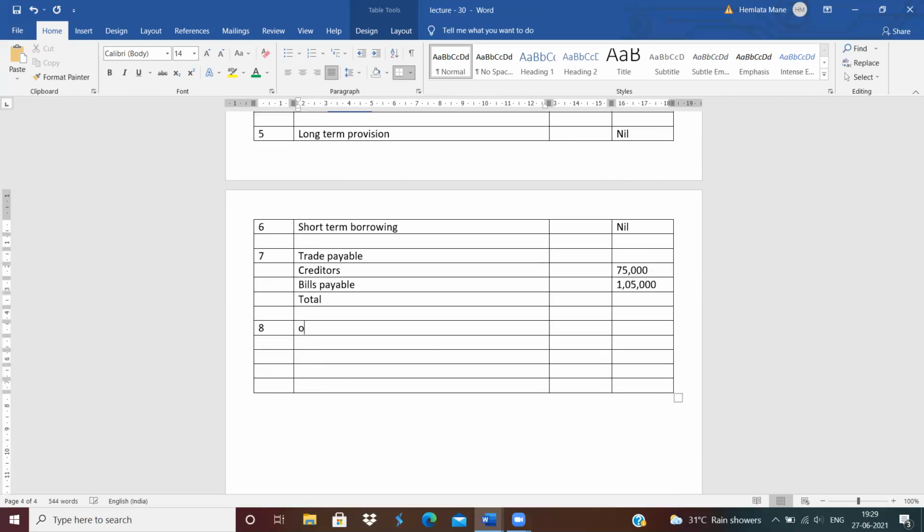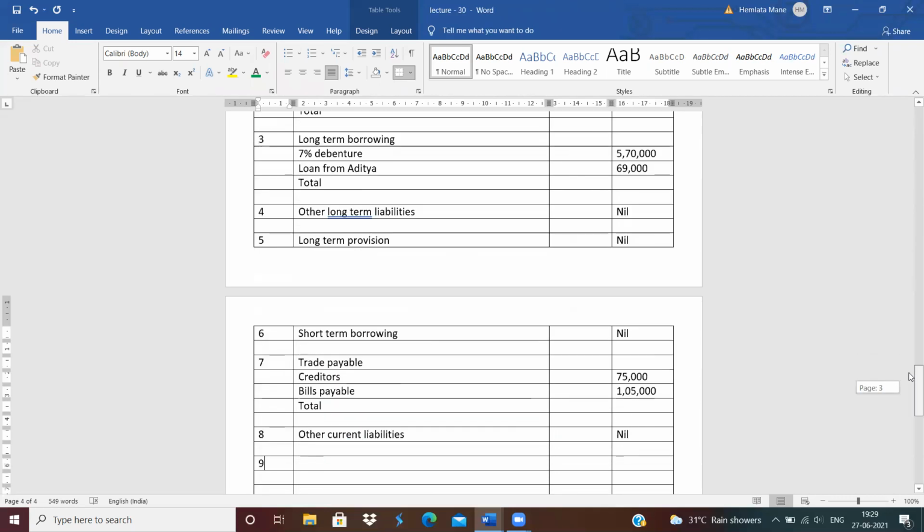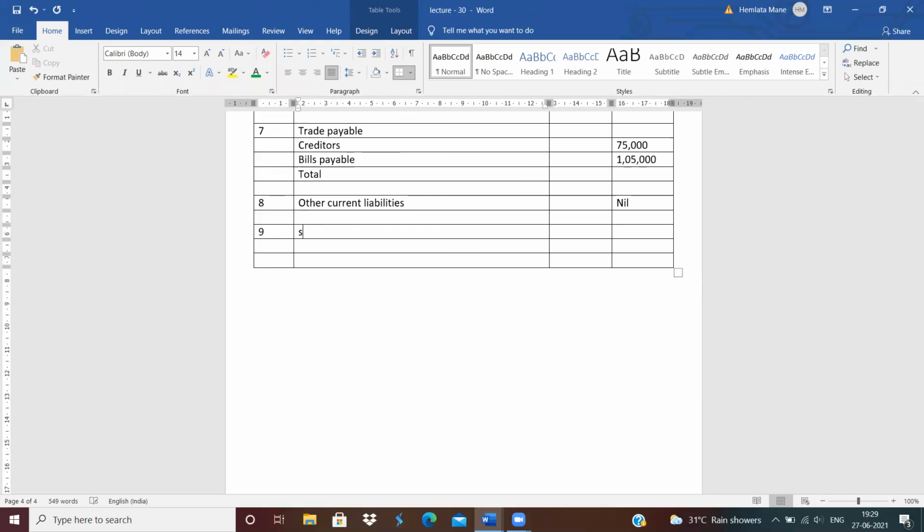Other current liabilities. No other current liabilities are given, so write down nil. Next heading is short-term provision.